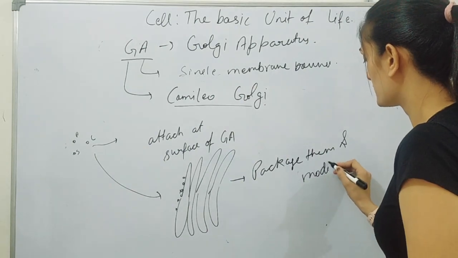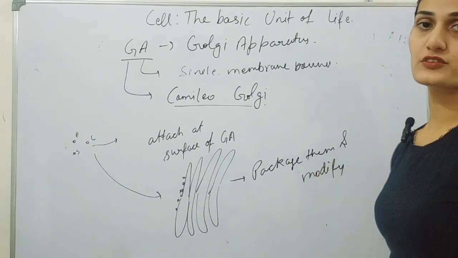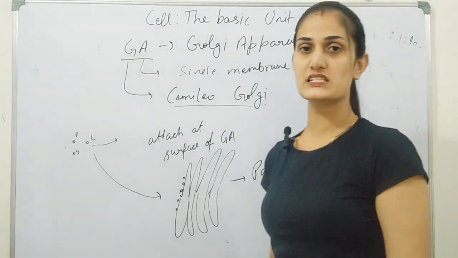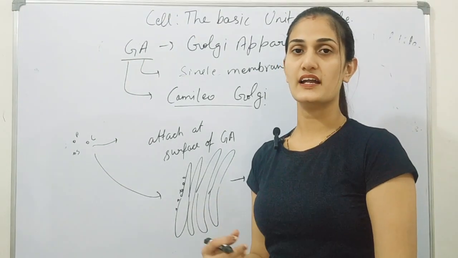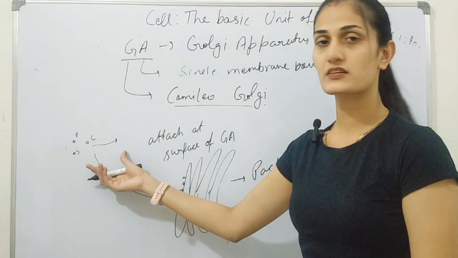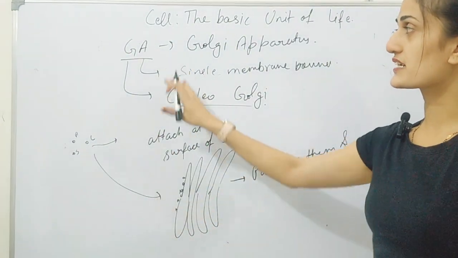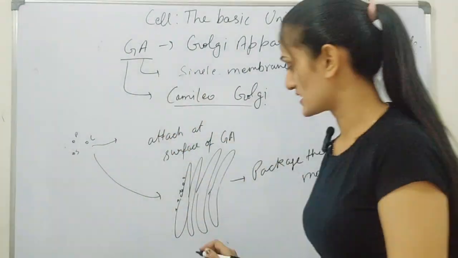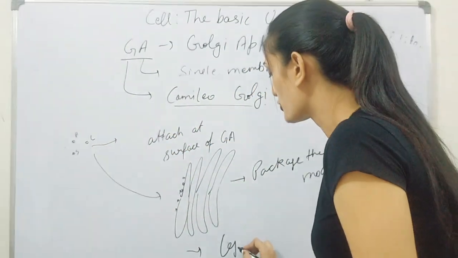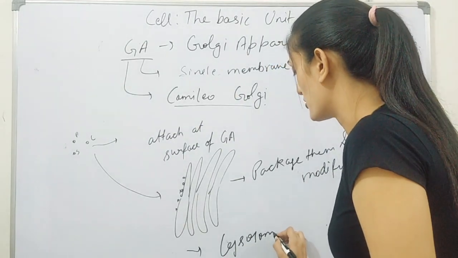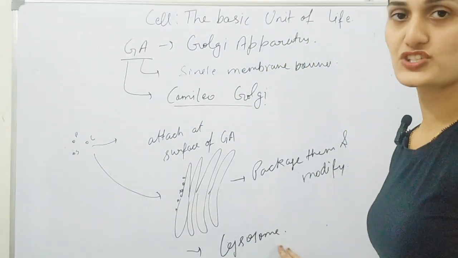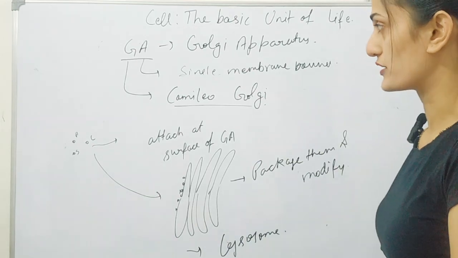So the function of Golgi apparatus is packaging and modification of the compounds. Now the second function of Golgi apparatus is it helps in the formation of lysosome, the cell organelle.